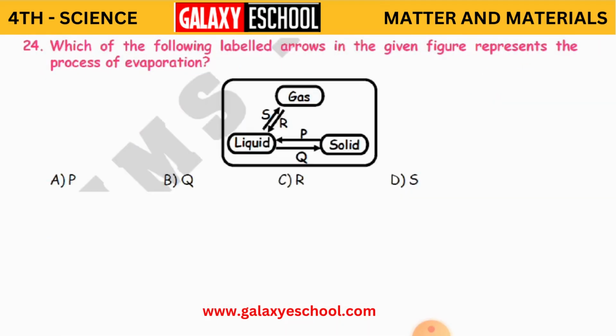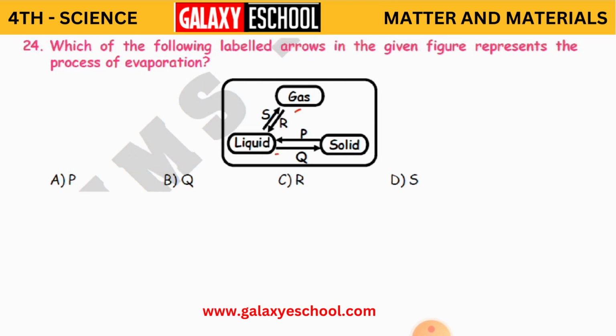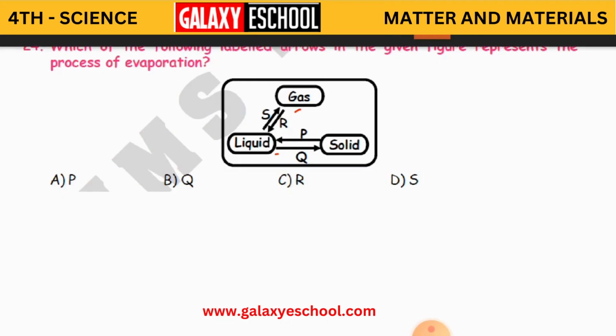Now the 24th question. Which of the following labeled arrows in the given figure represents the process of evaporation? Here you have labeled arrows. What do these labeled arrows represent?